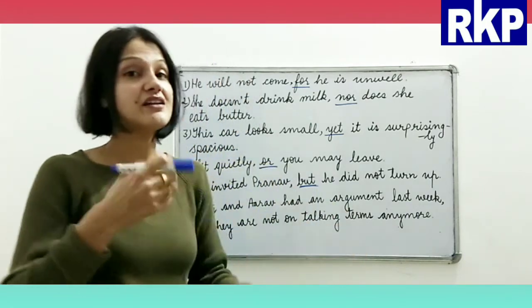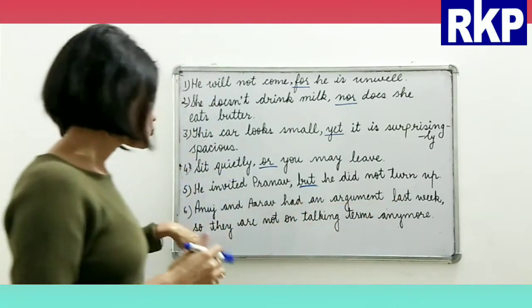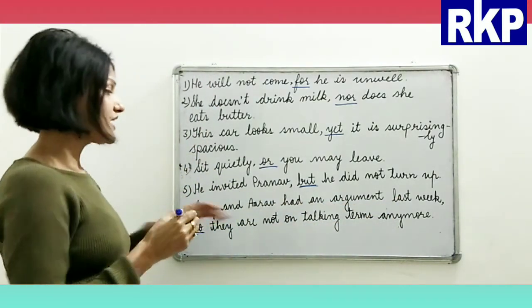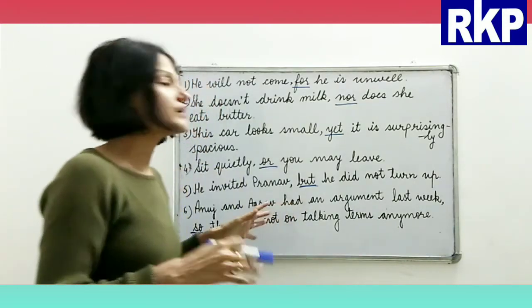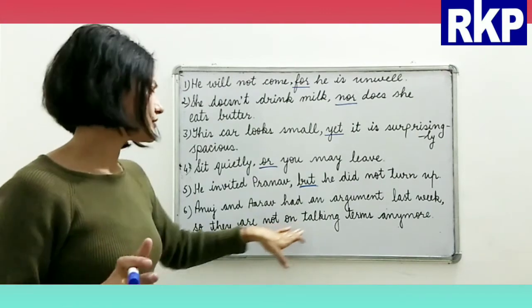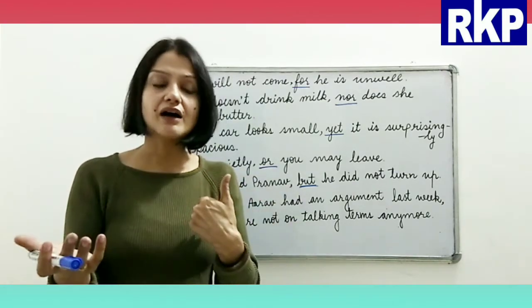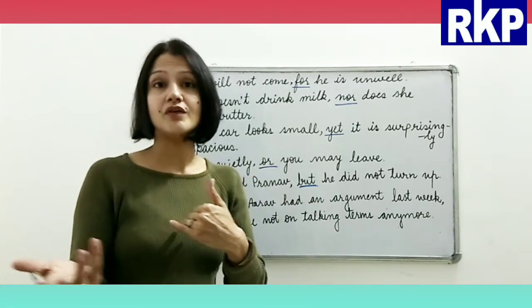So they had an argument, they had a fight, and so is the conjunction here. They are not on talking terms anymore, that means they are not talking to each other now. They are not friends anymore, right?